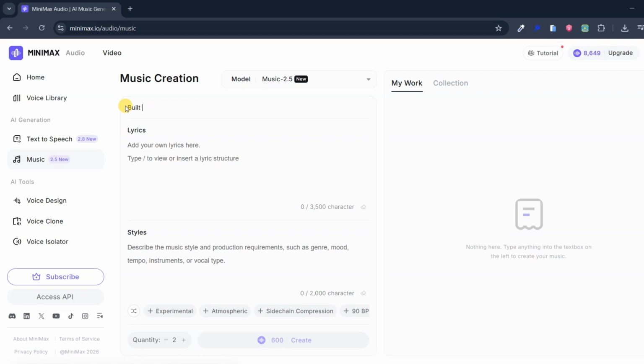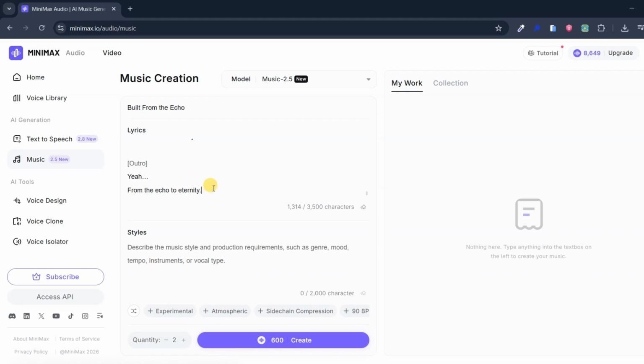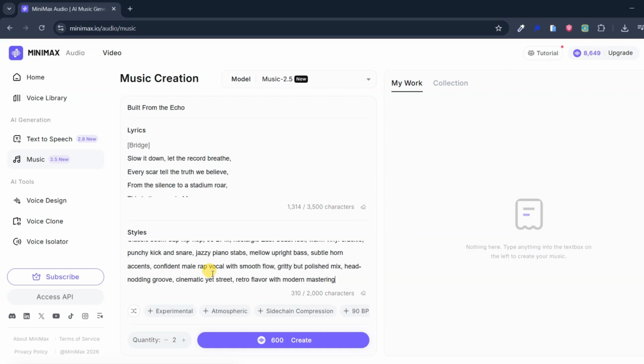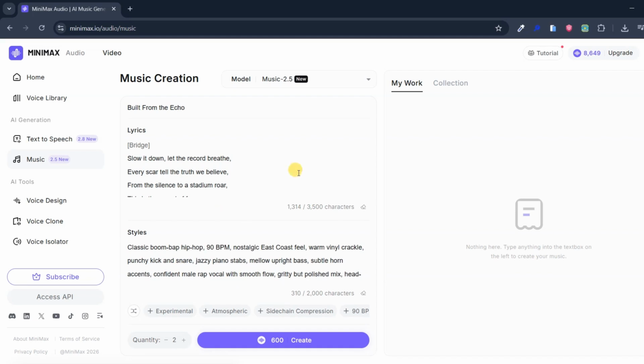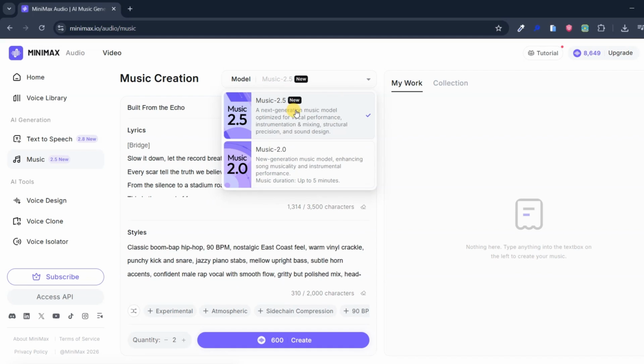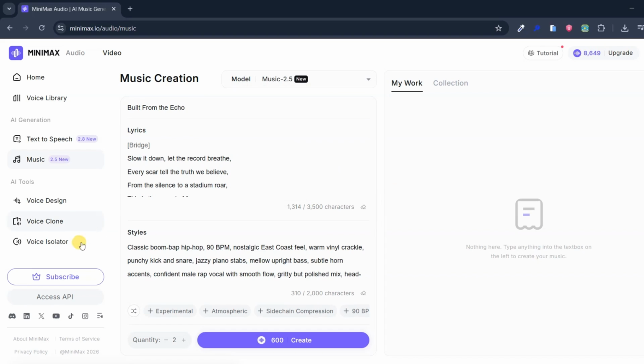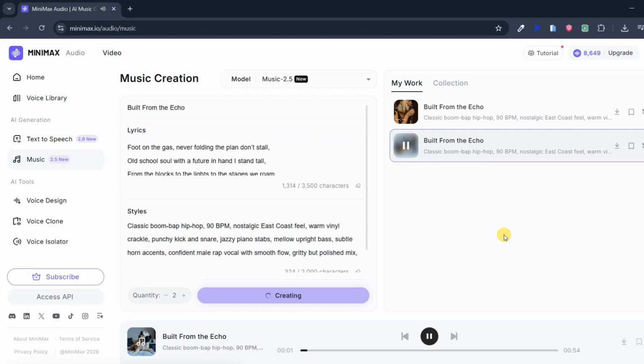I will name it Built from the Echo, then paste lyrics here. I am aiming for a classic-style rap song. Enter the song style here. MiniMax lets you experiment with different sound styles, from analog warmth all the way to modern electronic textures. Make sure to choose Music 2.5, the latest version. That's it. You also get advanced song structure controls, so you can shape emotion, drops, and transitions exactly how you want them.